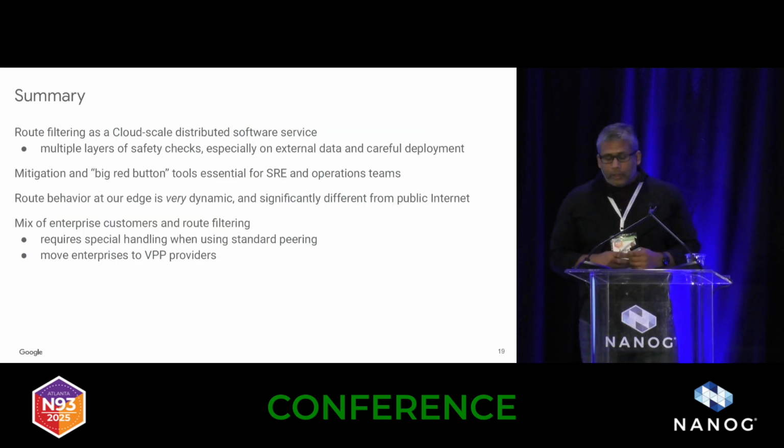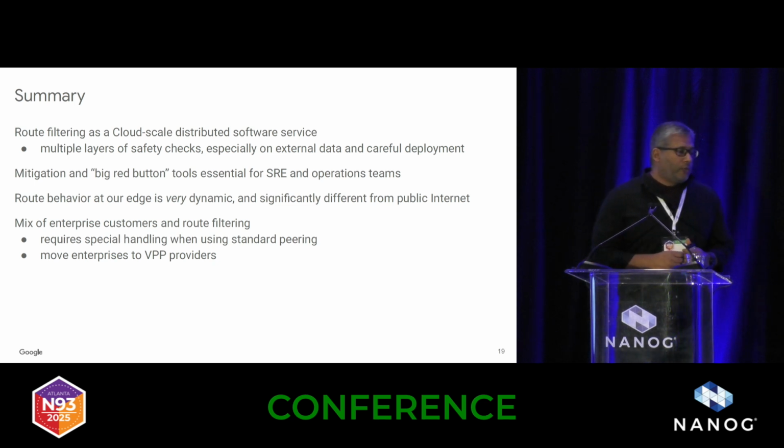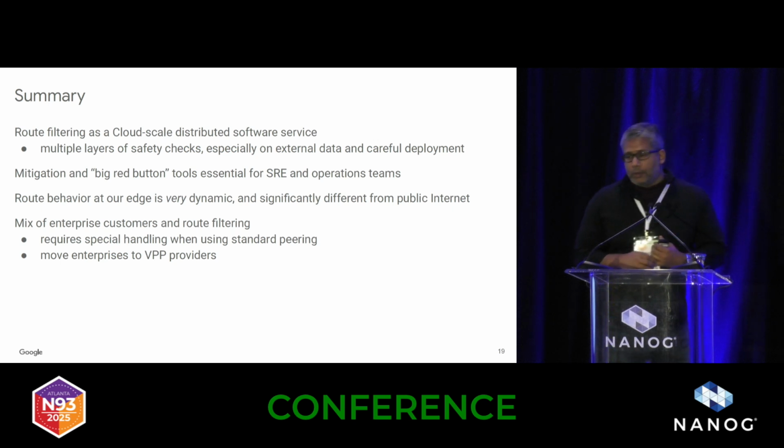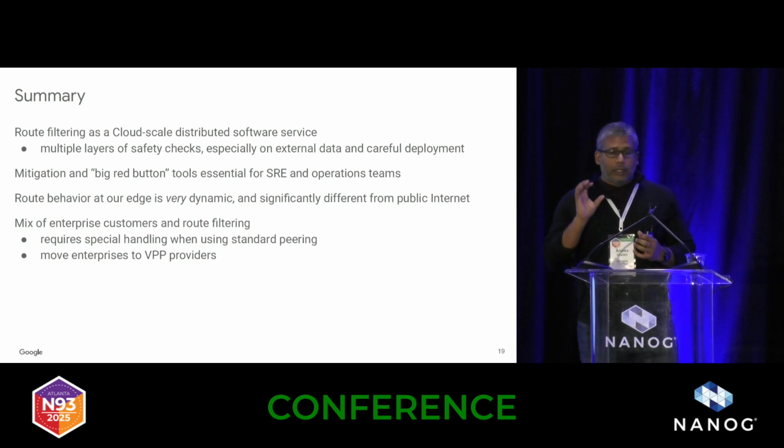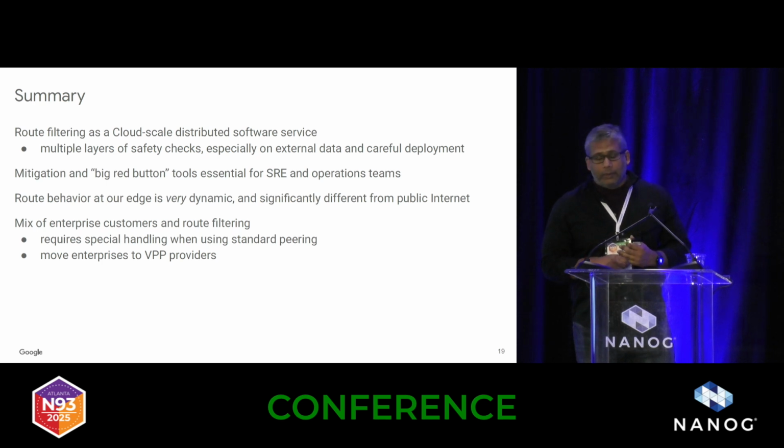We've treated route filtering as a cloud-scale distributed software problem. And we've used the same kind of techniques that we use for other Google services in terms of multiple layers of checks, replication and regionalization, being really careful about use of external data. We found that having tools to mitigate issues, like a big red button that just turns off filtering for a given peer, have been really important for our SRE teams and operational teams.